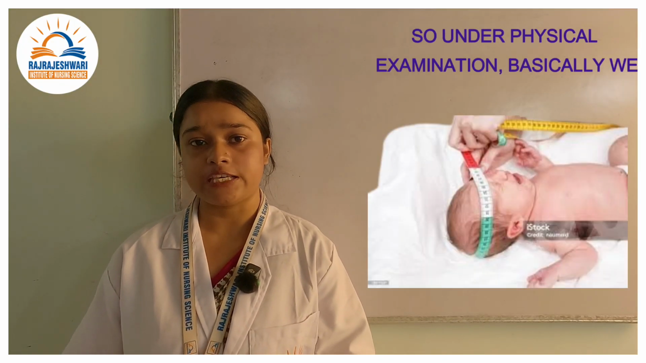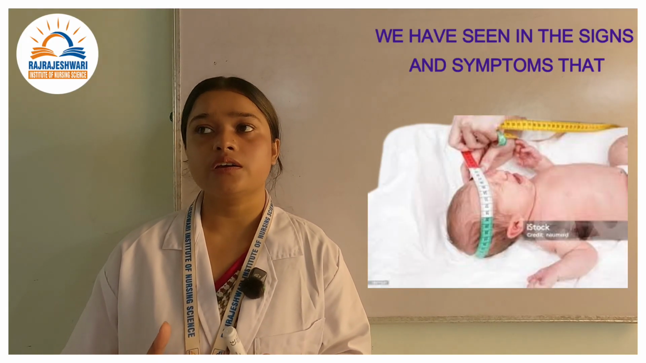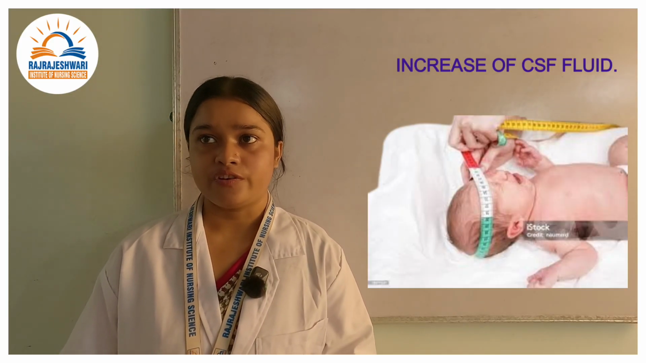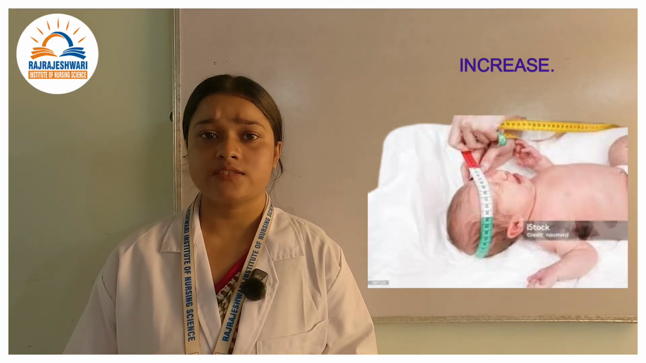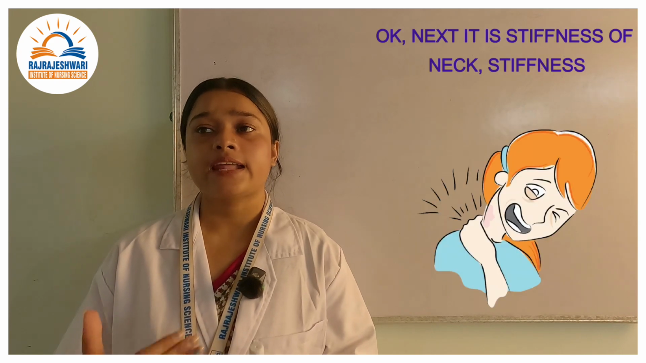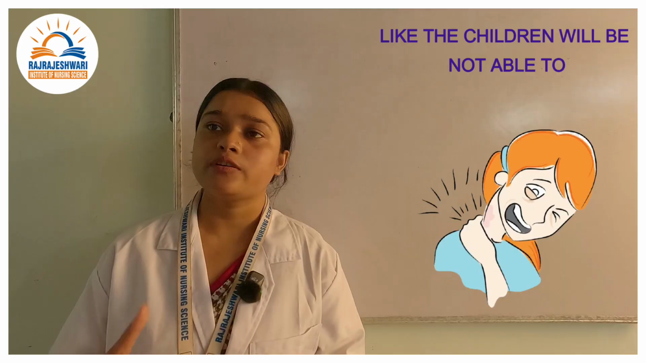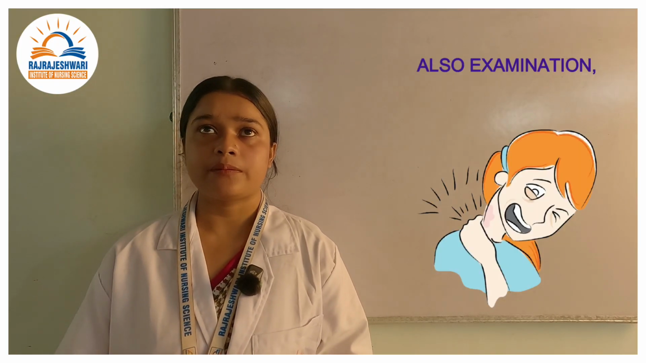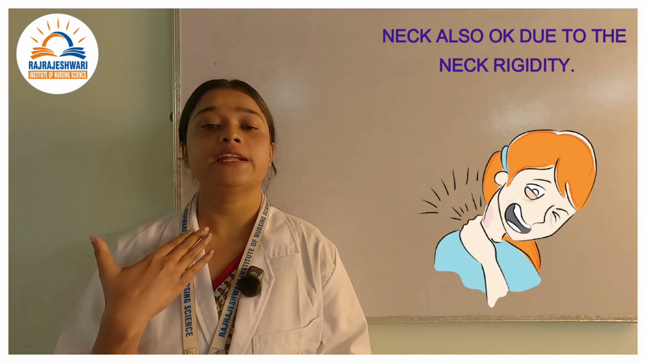So under physical examination, basically we want to check the size of the head, because we have seen in the signs and symptoms that there will be an increase of CSF fluid. So for that, the size of the head can sometimes also increase. So we want to examine the head of the children. Next is stiffness of the neck. The children will not be able to move the neck, so we also want to do the examination for the neck, due to the neck rigidity.